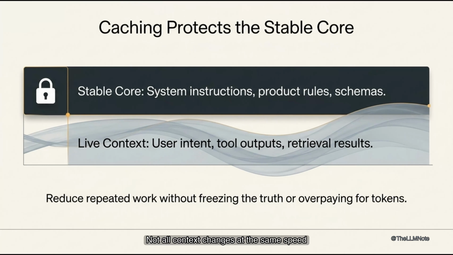Not all context changes at the same speed. System instructions stay stable and can be cached. Product rules, schemas, examples, and background documents are also cacheable. User intent, retrieval results, and tool outputs change frequently. Separating stable from live context reduces repeated work. Applications avoid freezing the truth or hiding recent updates. They also prevent overpaying for repeated tokens in every request.